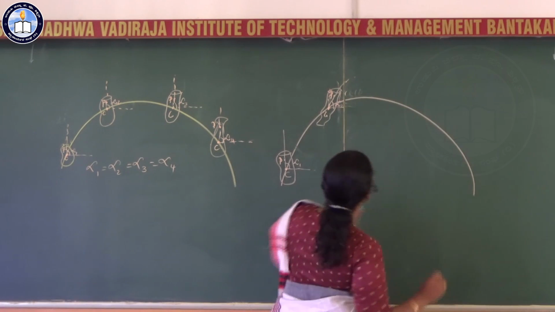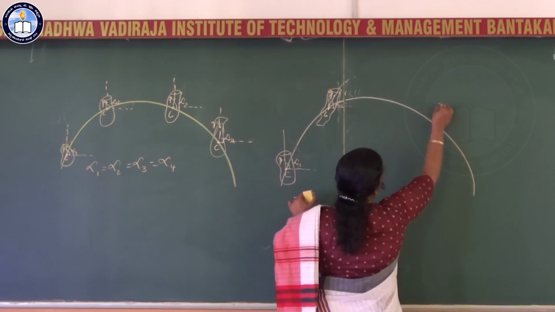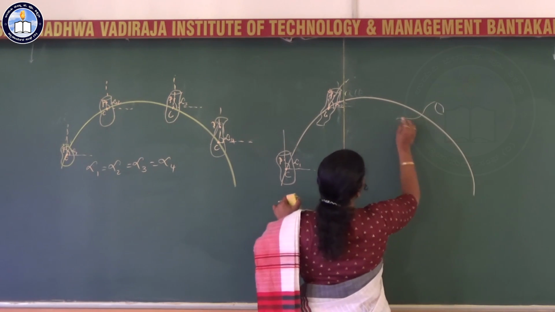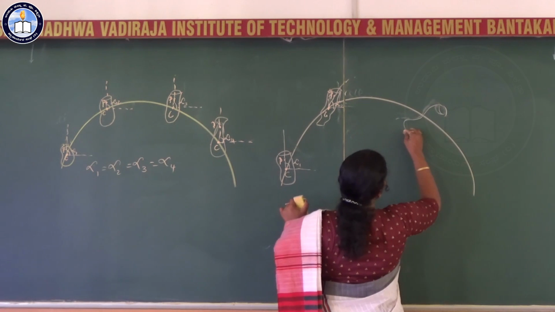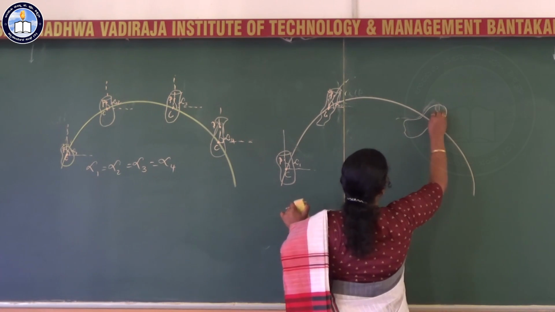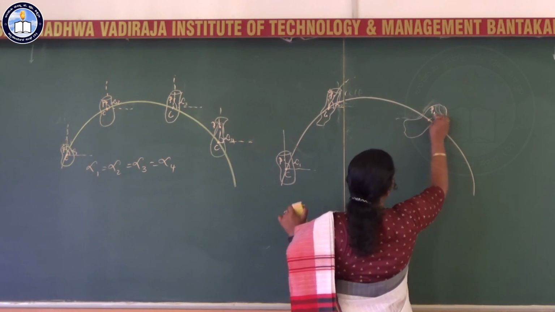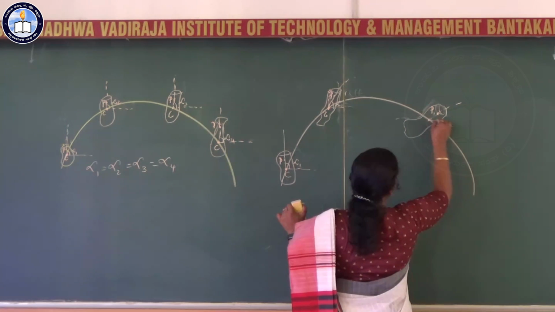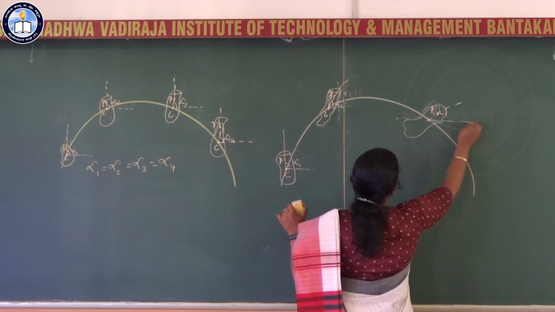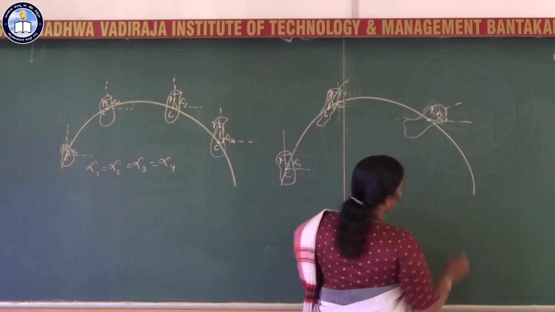So when it is moving here, it keeps rolling, right? So when the particle comes here, point P, center of mass, with the angle with the horizontal alpha 3.